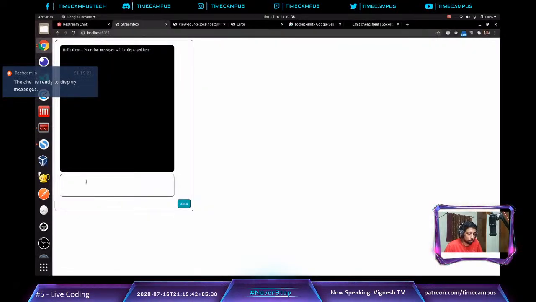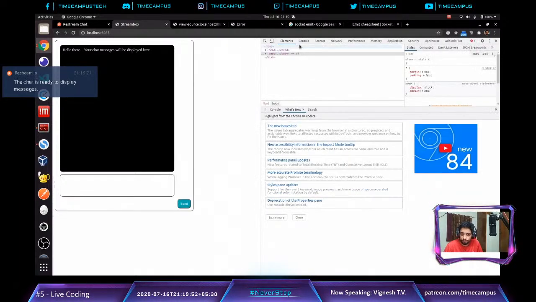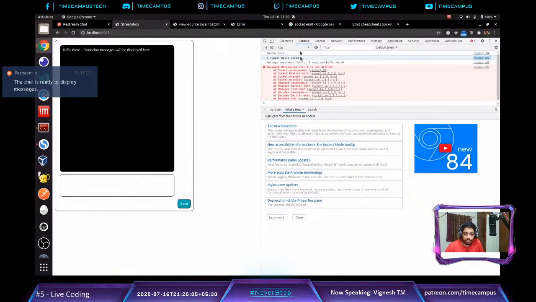Anyways, so what I have now is my socket response here. So what I want to do is, I send a message, I click on send, and I open up my console as well on the right, and if you see the console, I got a response from the server. What I got is message received, hello, I received hello world. So I typed this message from the user interface, and I received a response back again from the server. That's what happened.